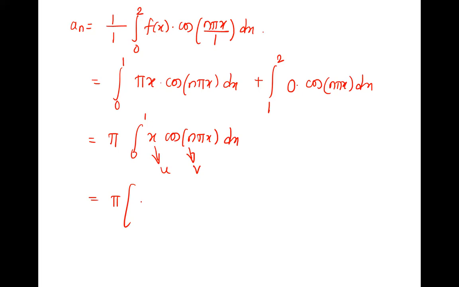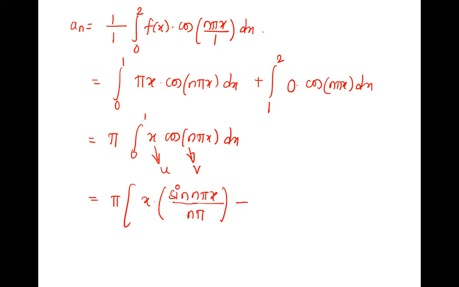U, tell me the term. What are you writing here? x into integration of cos, it is sine n pi x upon n pi. Very good. Derivative of n pi x is n pi, it gets divided.